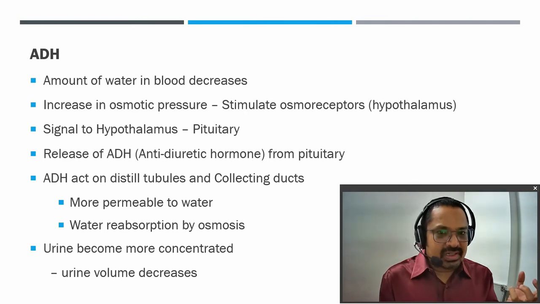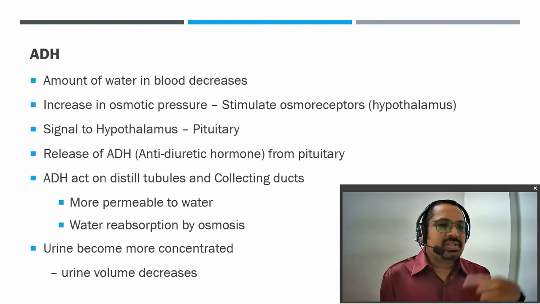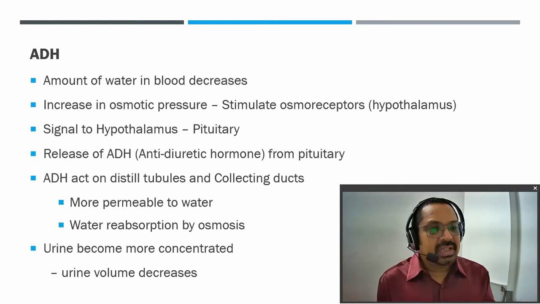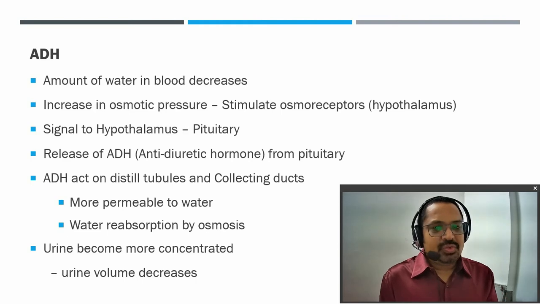So this is how the antidiuretic hormone works. Concentrated blood is formed, which creates an osmotic pressure that stimulates the osmoreceptors, which send a signal to the pituitary to secrete ADH. The hormone works on the collecting ducts and distal tubule, and they absorb more water. After absorption of water, the urine becomes concentrated and the blood becomes diluted. So this is how ADH works.